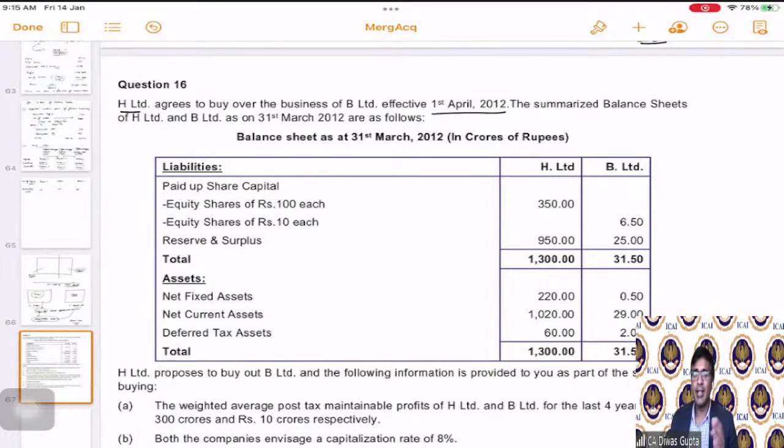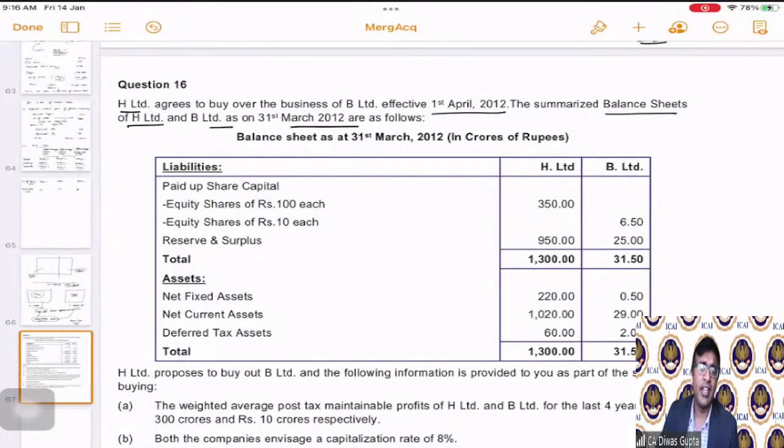Okay. So students, the issue with these questions is that these questions have a lot of information, correct? So try to register these facts in your mind as and when you read it, correct? And try to form that picture in your mind, the broad picture in your mind. Obviously, don't remember the values that are given, like this balance sheet and all, because that you can always refer, but at least try to create some kind of a picture so that you know how the question is structured and what is the flow, from where we have to start and where we have to end, correct? Now they have also given us the balance sheets as on 31st of March 2012.